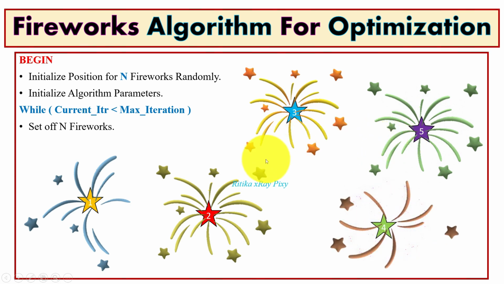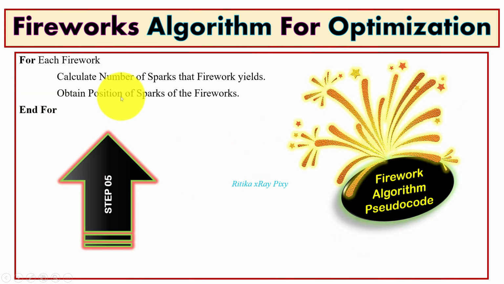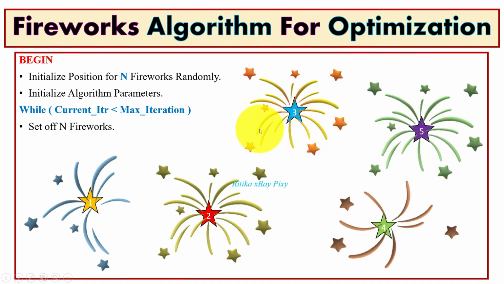and here we have 2 types of explosions. So next we will calculate the number of sparks that each firework yields. For example, you can see for the first firework we have 4 sparks, for the second firework we have 7 sparks, and for the fourth firework we have 4 sparks.